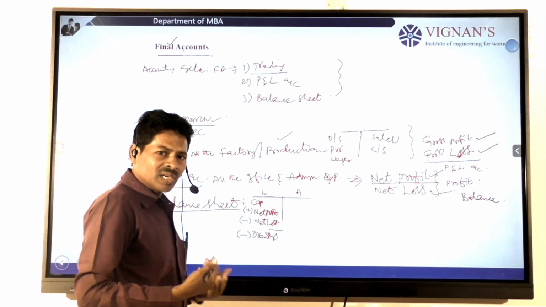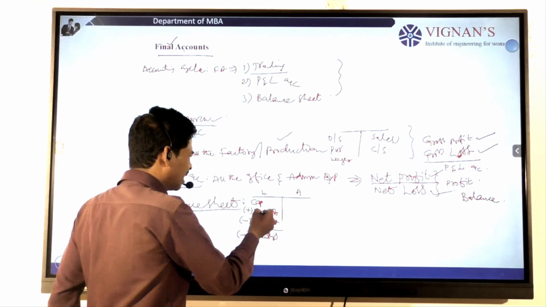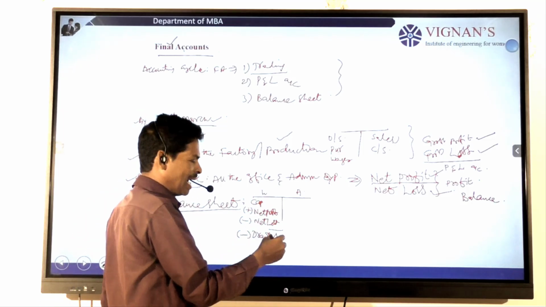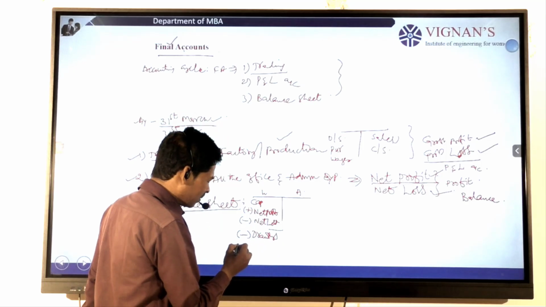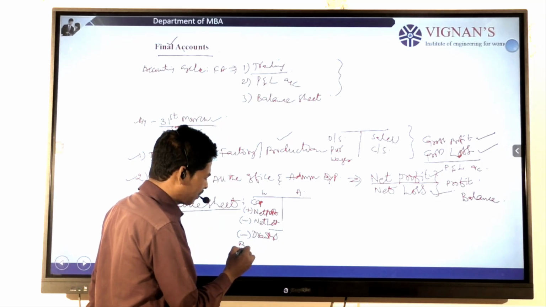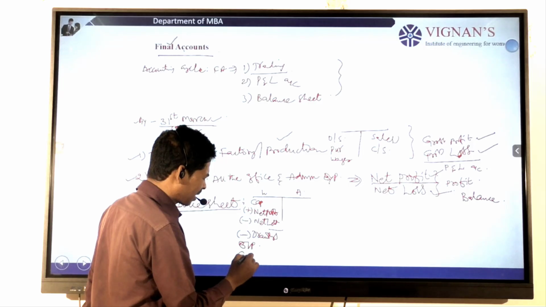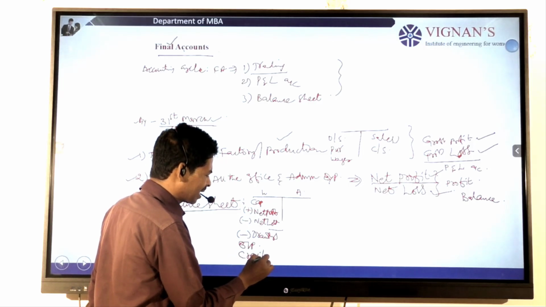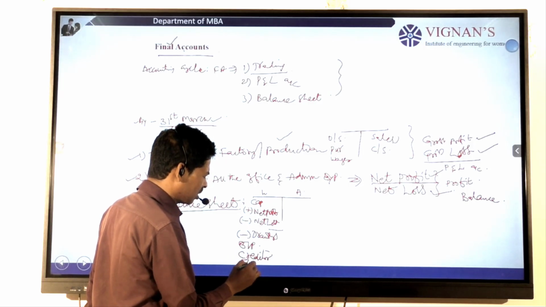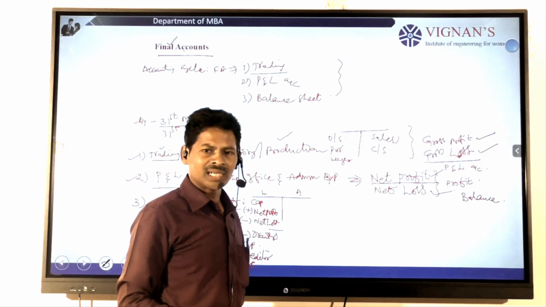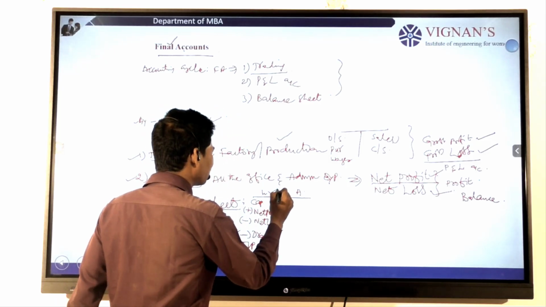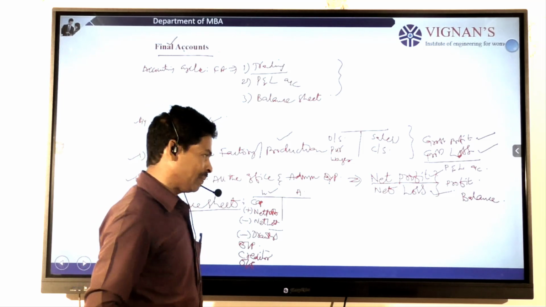Then where we record it at one place is generally called the liability side of the balance sheet. Current liabilities like bills payable, creditors and outstanding expenses can all be properly recorded at one place, which is generally called liabilities.